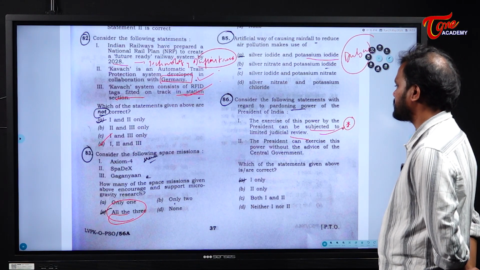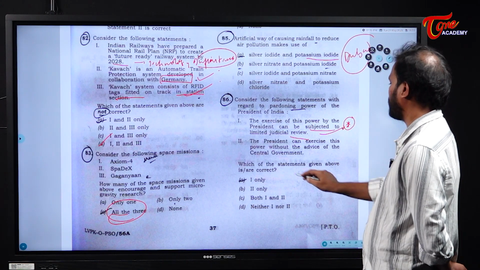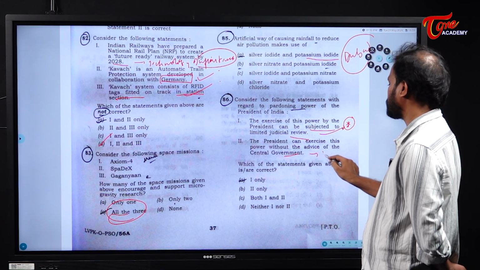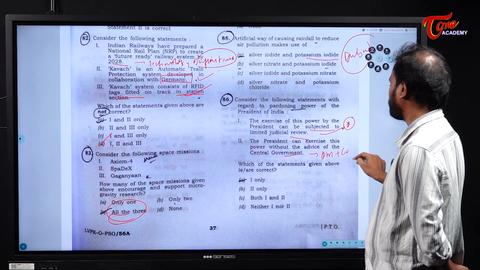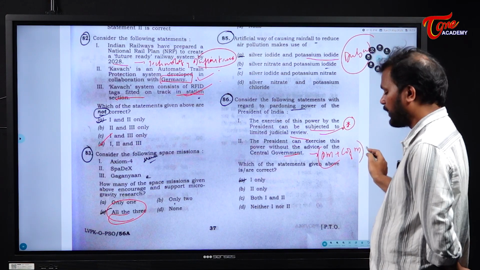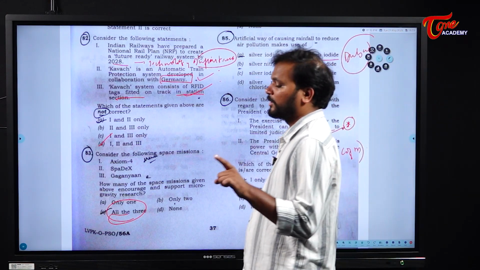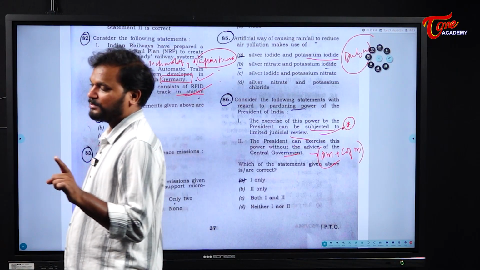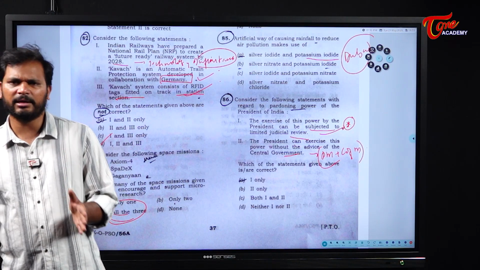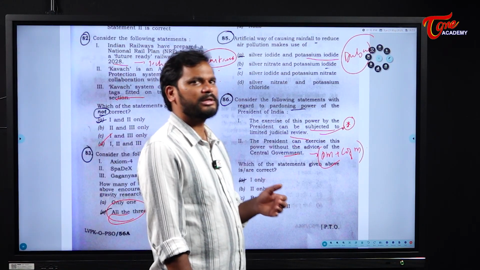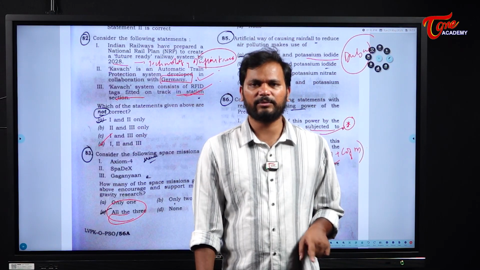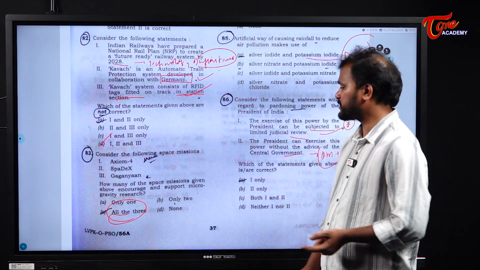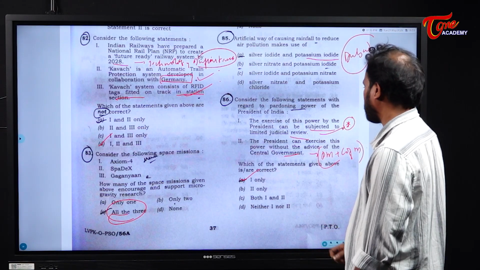The president can exercise this power without the advice of the central government. No, he needs to take the advice of the prime minister and the council of ministers when he is exercising the pardoning power. That is the reason I have told you. The discretionary powers as far as the president is concerned are very, very limited. In fact, we can say that there are no discretionary powers. But with respect to the governor, we have more discretionary powers. So, only statement 1 is correct.